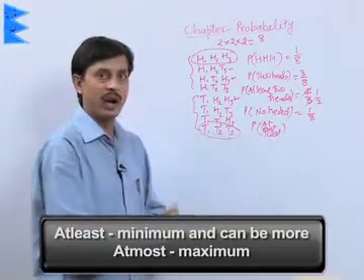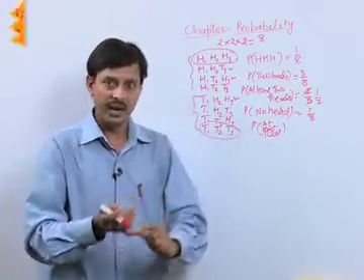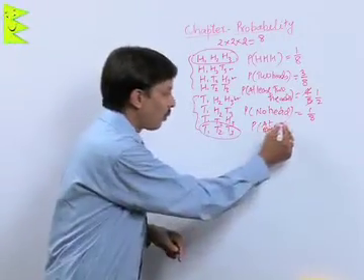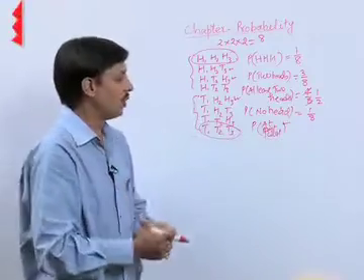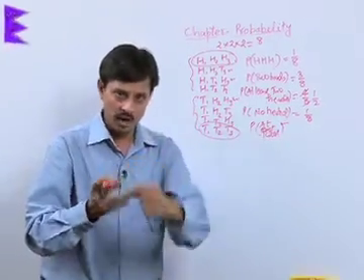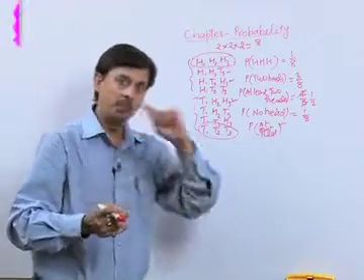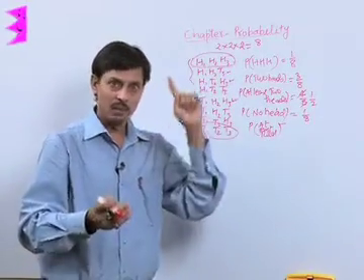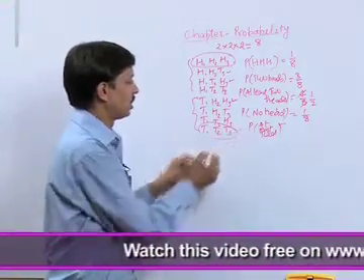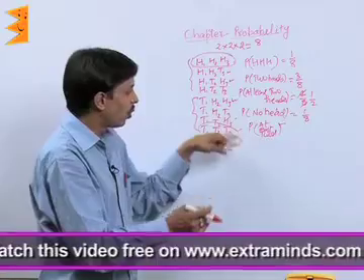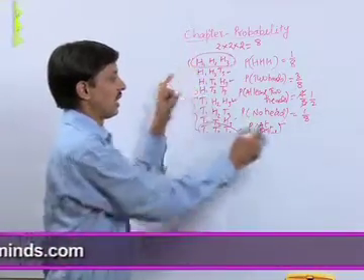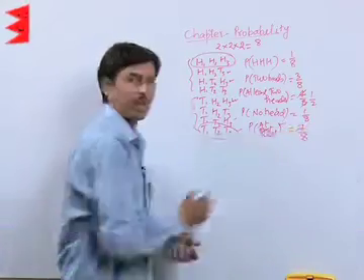So at most 2 heads means either 0 heads, 1 head or 2 heads are our favorable events, while at least 2 heads means a minimum of 2 heads or maybe 3 heads. So for at most 2 heads we leave out only the situation where 3 heads are lying. So the answer will come as 7/8.